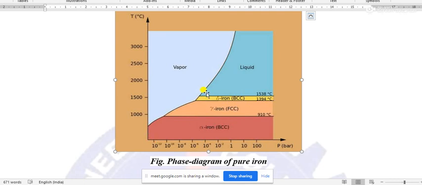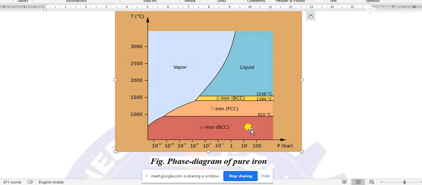In this case of iron also, when pressure is very low, in the range of 10 to the power minus 12, then you may get some coexistence of solid iron and vapor iron. And this is the systematic representation of the phase diagram of pure iron.